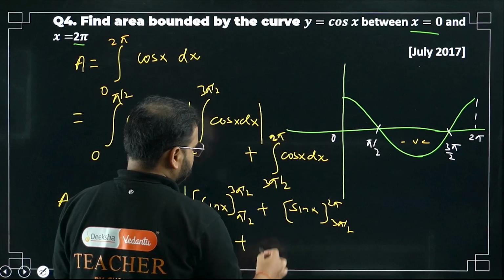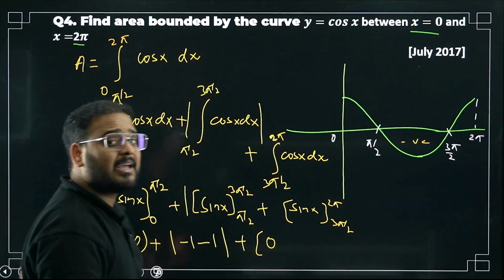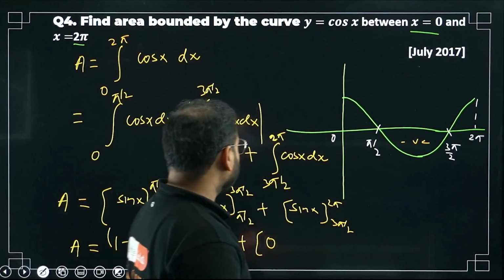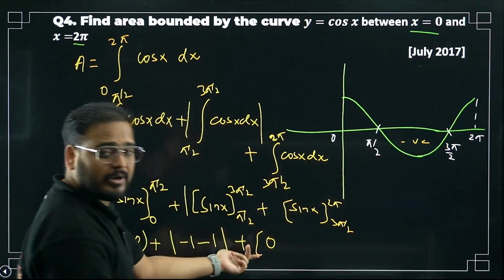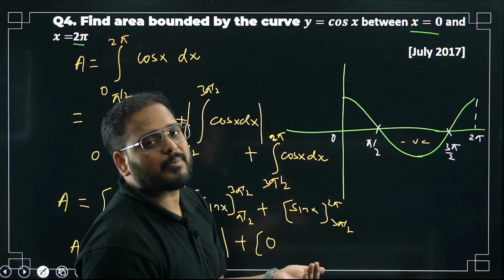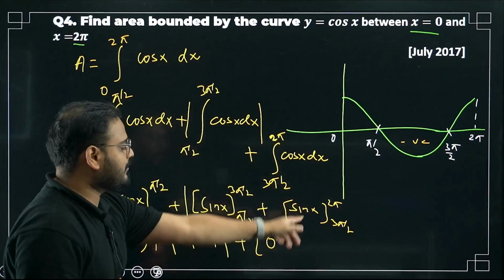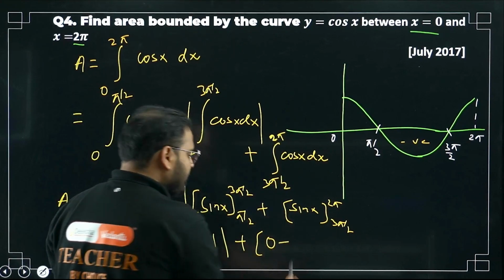Sine 2 pi is what, sir? It is 0. Don't look at this graph, this is for cos. Sine at even multiples of pi is always 0. What about 3 pi by 2? Upper limit minus lower limit.